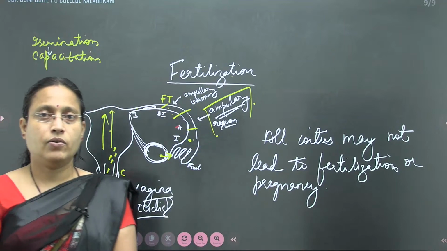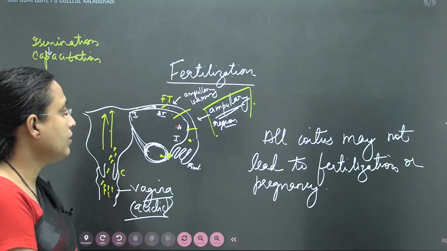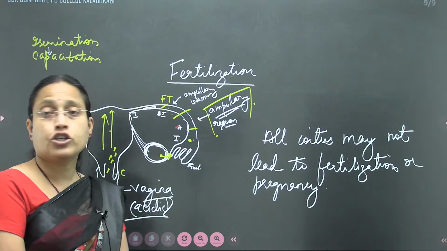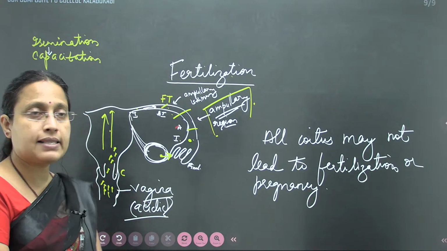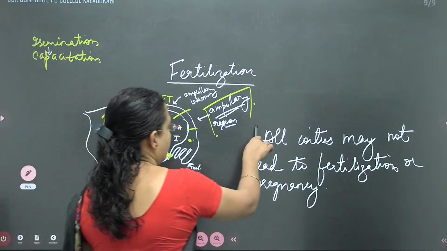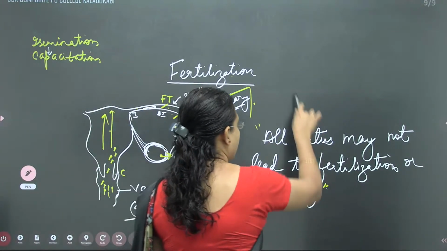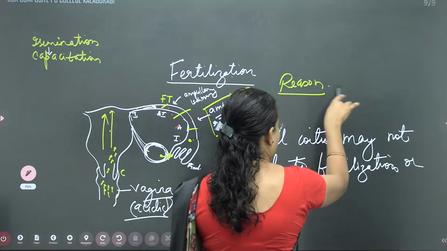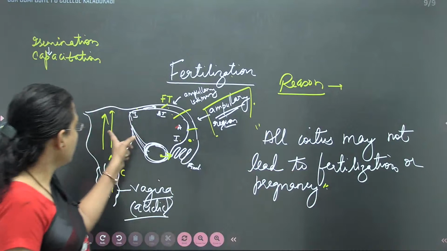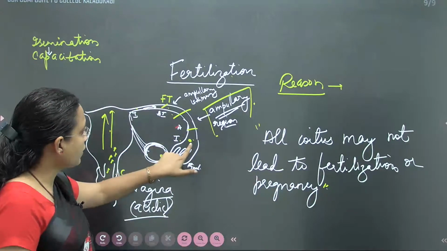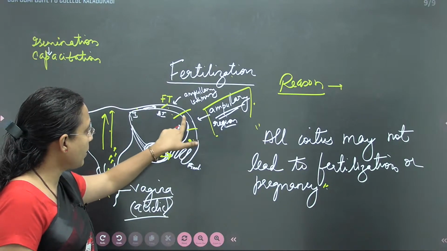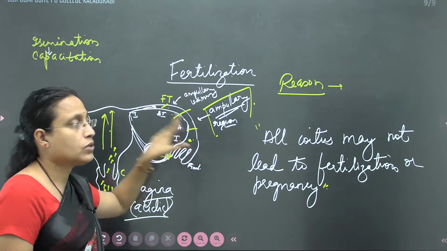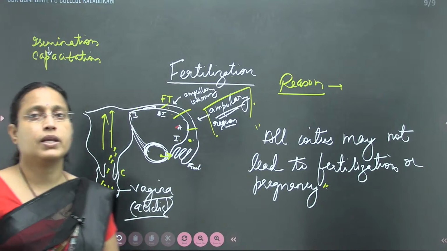That is the reason why all the coitus may not lead to fertilization or pregnancy. A reason for this particular statement. So the reason is, for the sperm to get successfully fertilized with the ovum, it should meet simultaneously with the ovum in the ampullary region only. So that word simultaneous is very important.